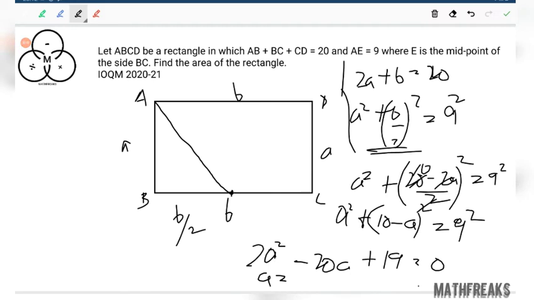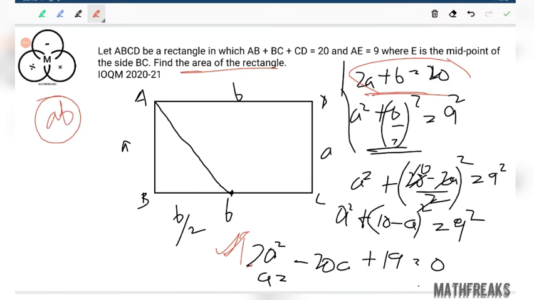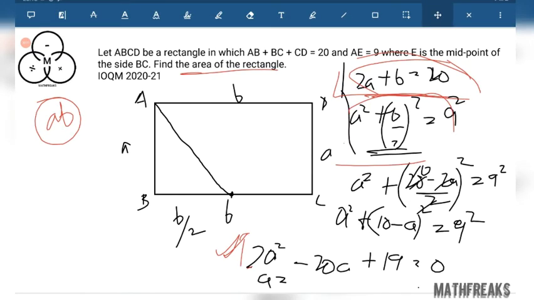From this equation you have to find out the value of a. After getting the value of a, put it in and you will get the value of b, and then finding the area of the rectangle is just ab. So I'm just leaving this part. This was the main thing: one relation from Pythagoras theorem, one relation from perimeter, and this was given also. This was quite a direct question.